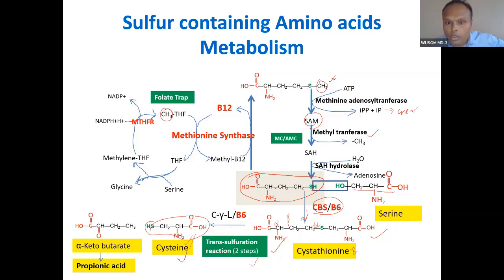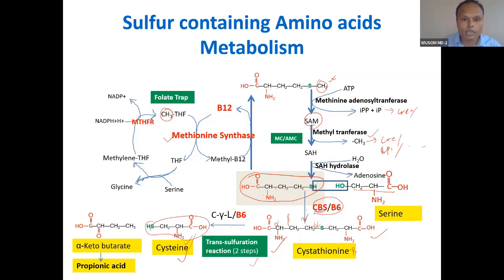This methyl group is transferred to creatine. We have done that. Creatine, then catecholamine, epinephrine, norepinephrine, and last is DNA methylation. So this renewal takes these two vitamins, and the enzyme here is methionine synthase. Here the enzyme is cystathionine beta synthase.